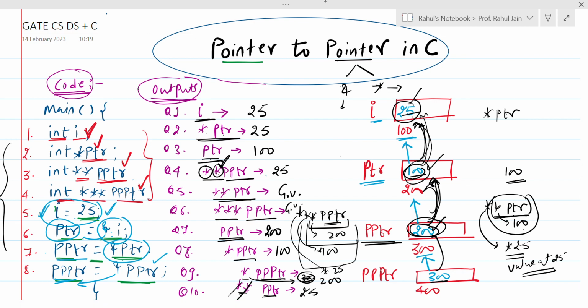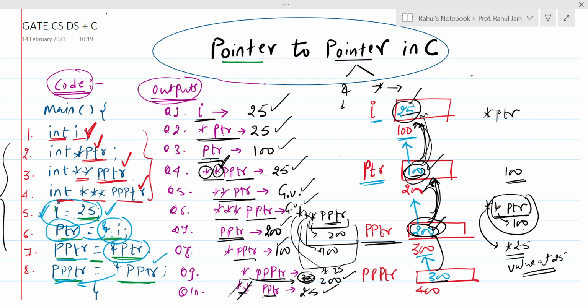So let's verify. Question number 1 will give 25 as an output, second 25, third 100, fourth 25, fifth garbage value, sixth garbage value, seventh 200, eighth 100, ninth 200, and the 10th one is 25.